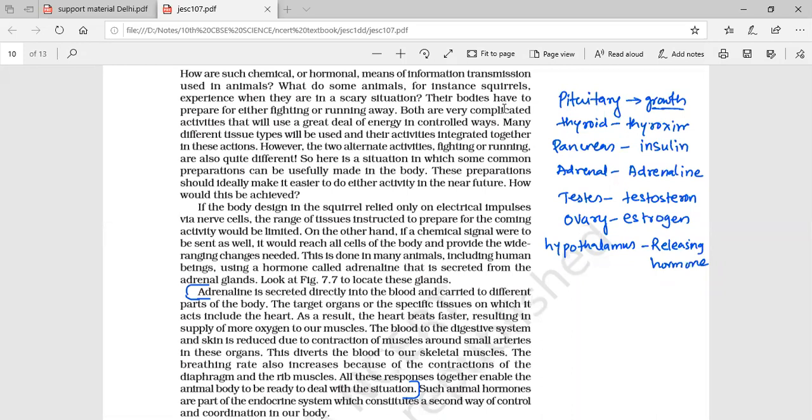What are exocrine glands now? Exocrine glands are duct glands. They have ducts, and they are always present near the target organ. For example, the pancreas, gastric glands, and salivary glands are all exocrine glands. They release their chemicals directly to a target site. The salivary gland secretes into the mouth. Mouth is its target organ.